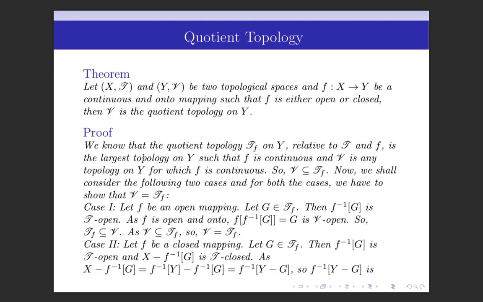First, we know that the quotient topology T_f on Y related to T and f is the largest topology on Y such that f is continuous. And here V is any topology on Y for which f is continuous. So, by the definition, it is clear that V is contained in the quotient topology T_f.